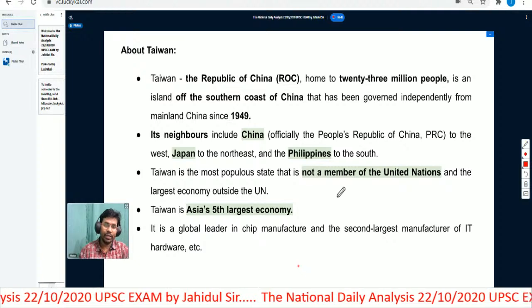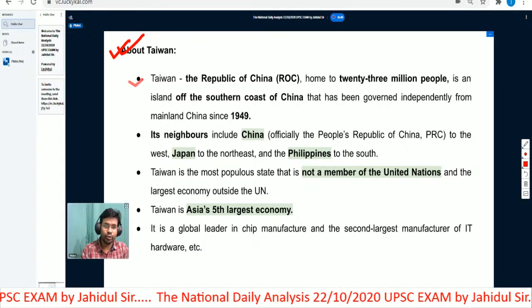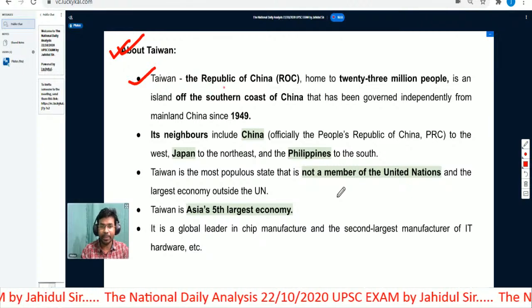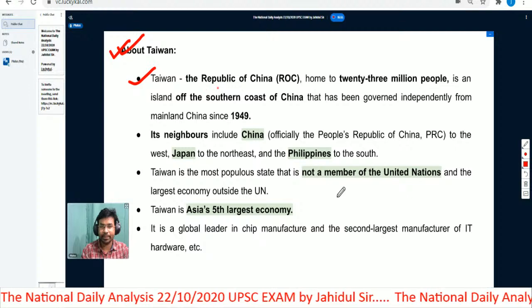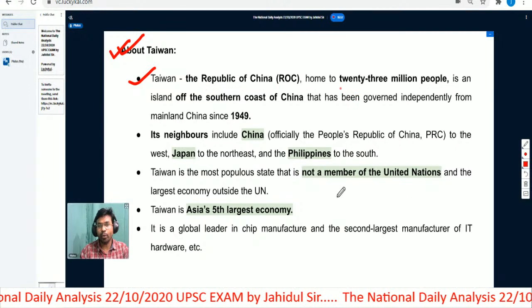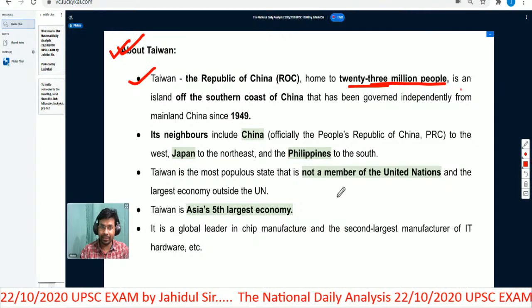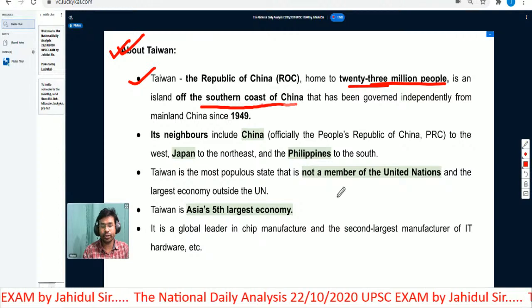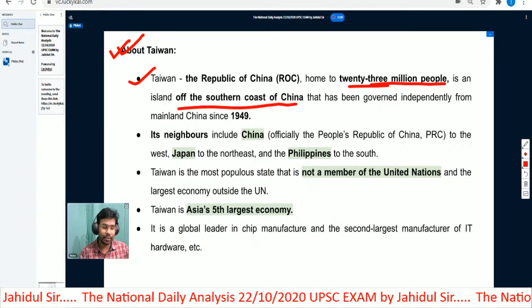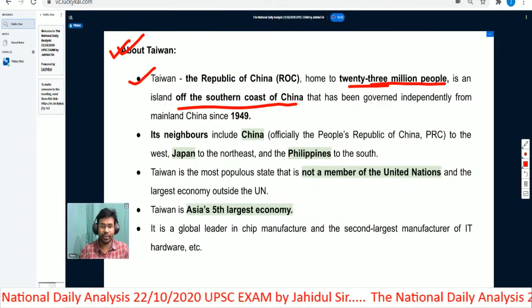And we will now understand Taiwan in detail. Taiwan is officially known as the Republic of China, and it is home to 23 million people. It is an island off the southern coast of China, and between China and Taiwan we have the Taiwan Strait.